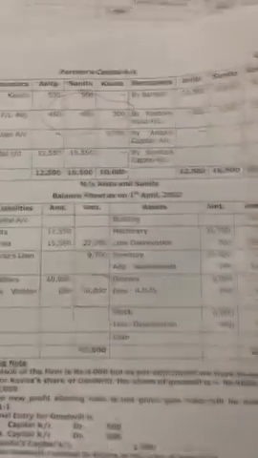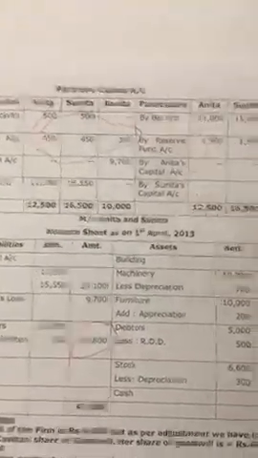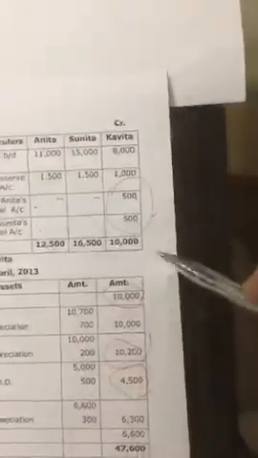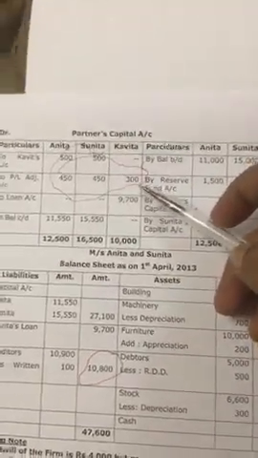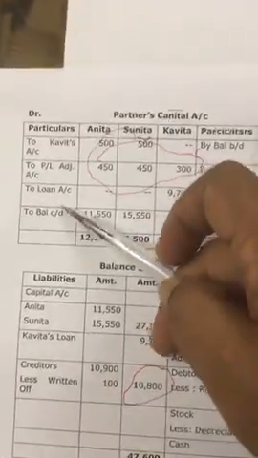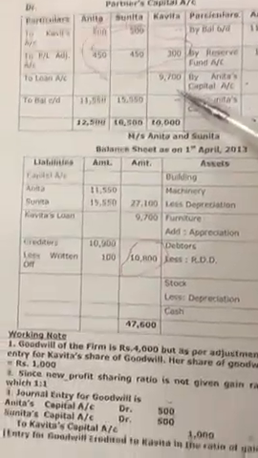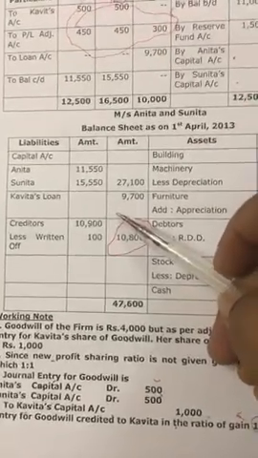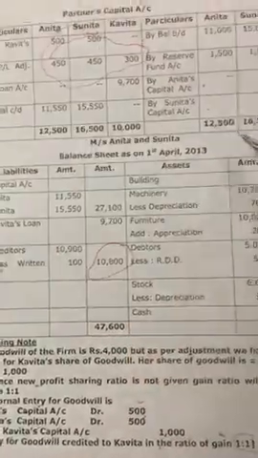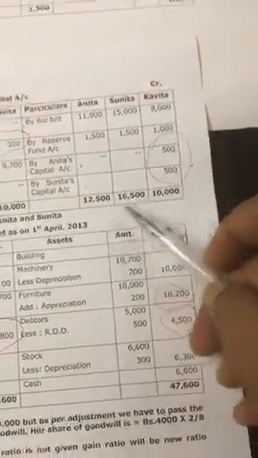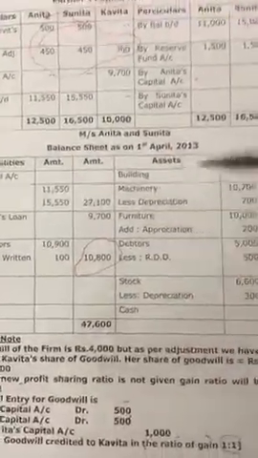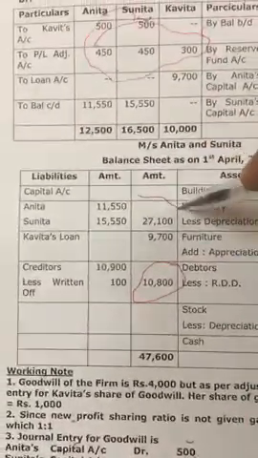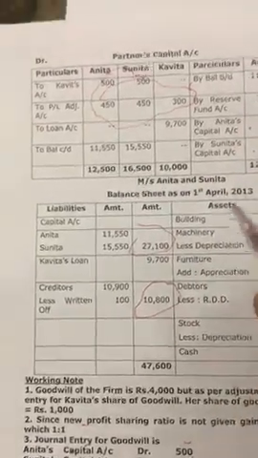Now then you have to post it, close the account, and see, retiring partner is Kavita, total is 10,000, loss was 300, so loan amount is 9,700, showing the new balance sheet, Kavita's loan account, close the capital accounts of continuing partner, find out the balance which will come in the new balance sheet. And this is how you have to tally the problem.